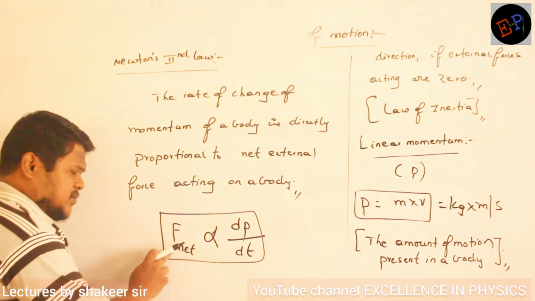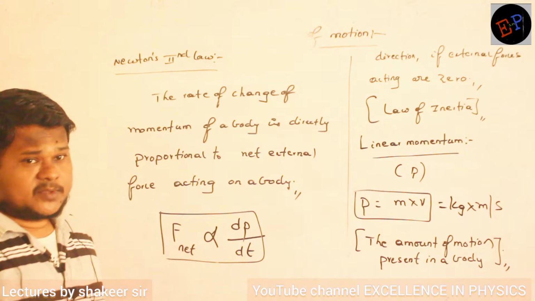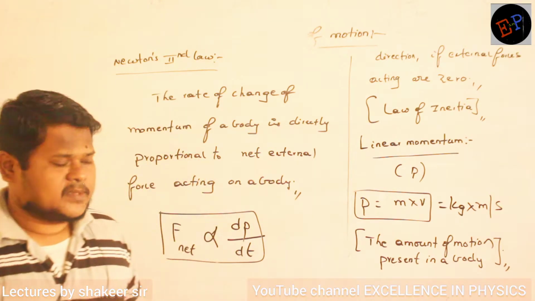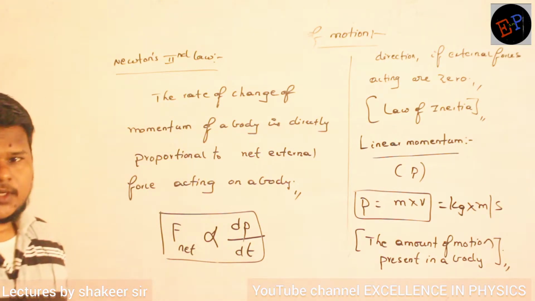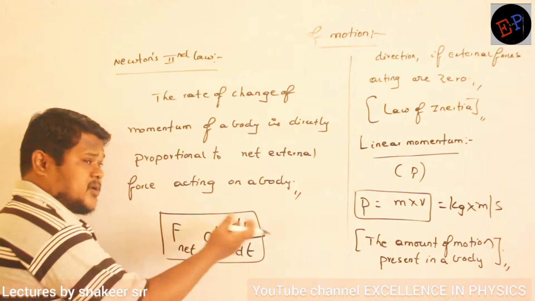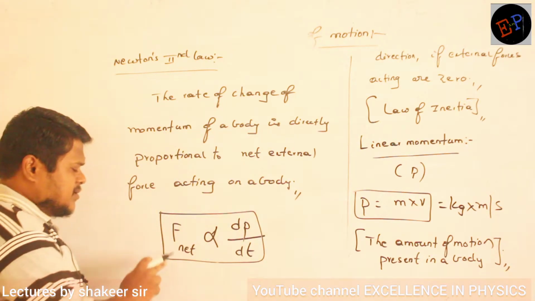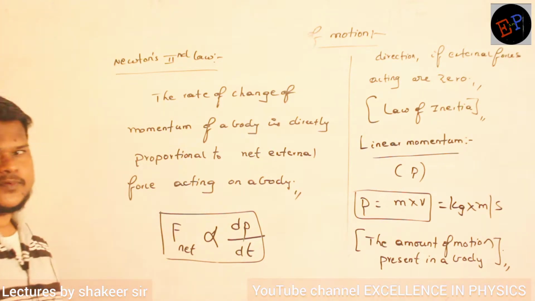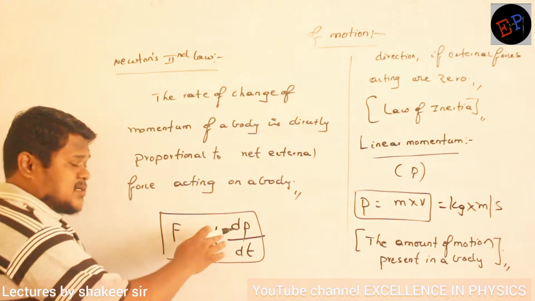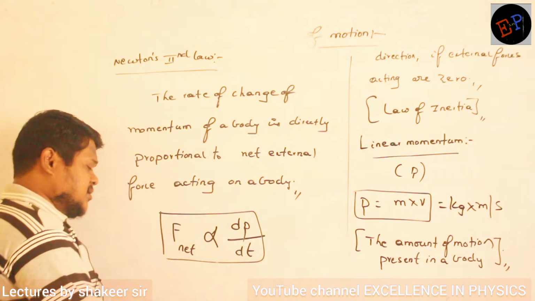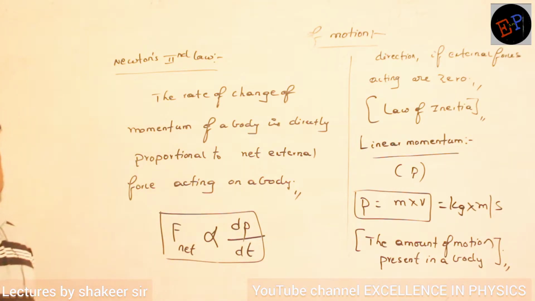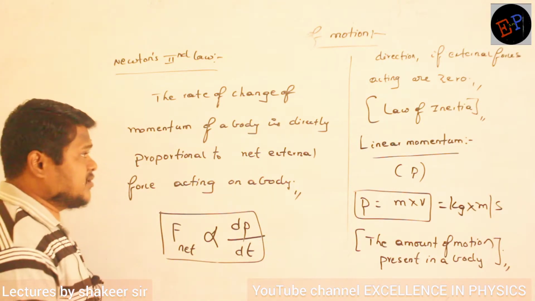So by using force, you can change the mass of a body, or you can change the velocity of a body. Or you can say it like this also: if the mass of the body increases and the velocity is to be maintained constant, then definitely you have to apply some force. Or, to maintain mass constant and change the velocity, then also you have to apply external force. Okay, let us try to understand the meaning of this.